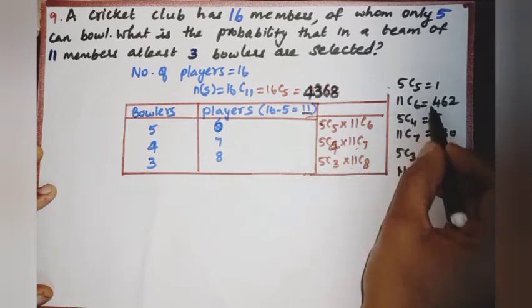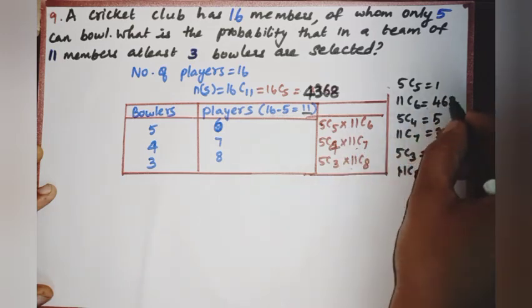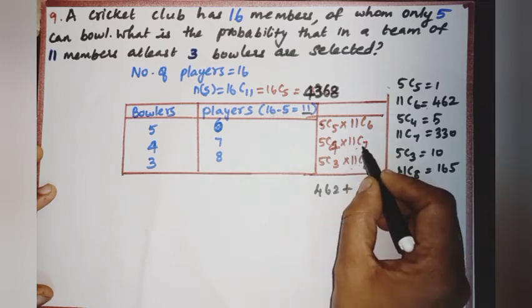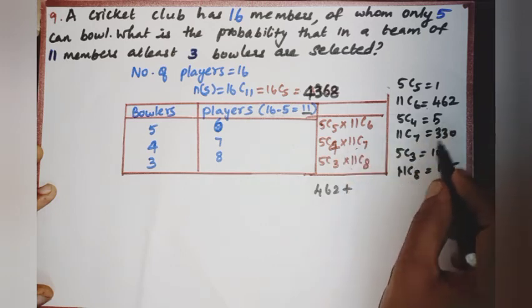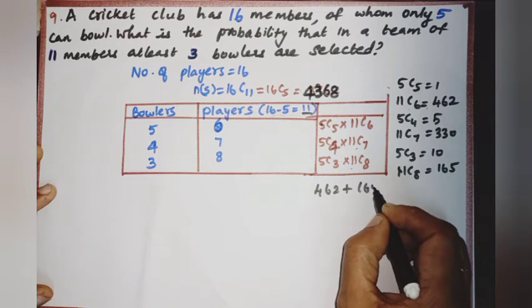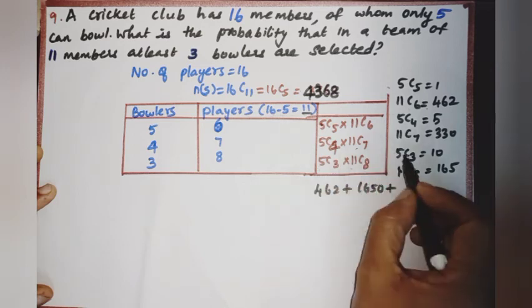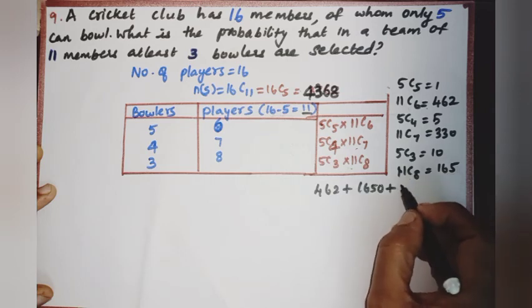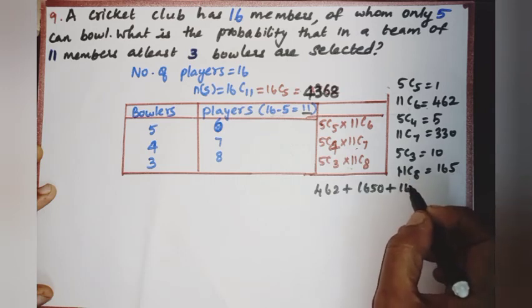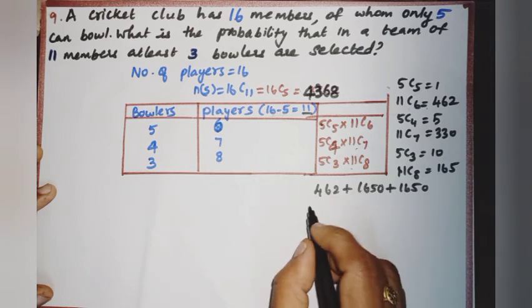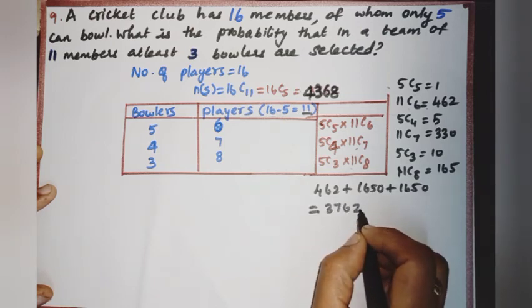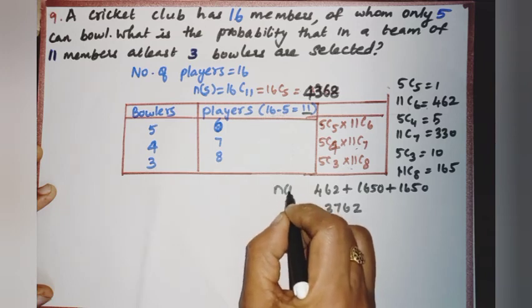So, 5C5 into 11C6 is 1 into 462, which is 462, plus 5C4 into 11C7, 5 into 330 is 1650, plus 5C3 is 10, 11C8 is 165, which is 1650. So we get 3762. That is the value of n of A.